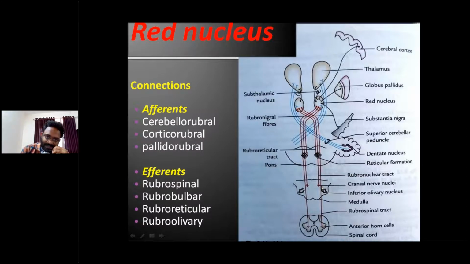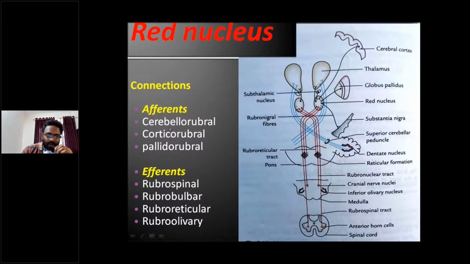This is once again a schematic picture. The red nucleus is situated at the level of the superior colliculus of the midbrain.